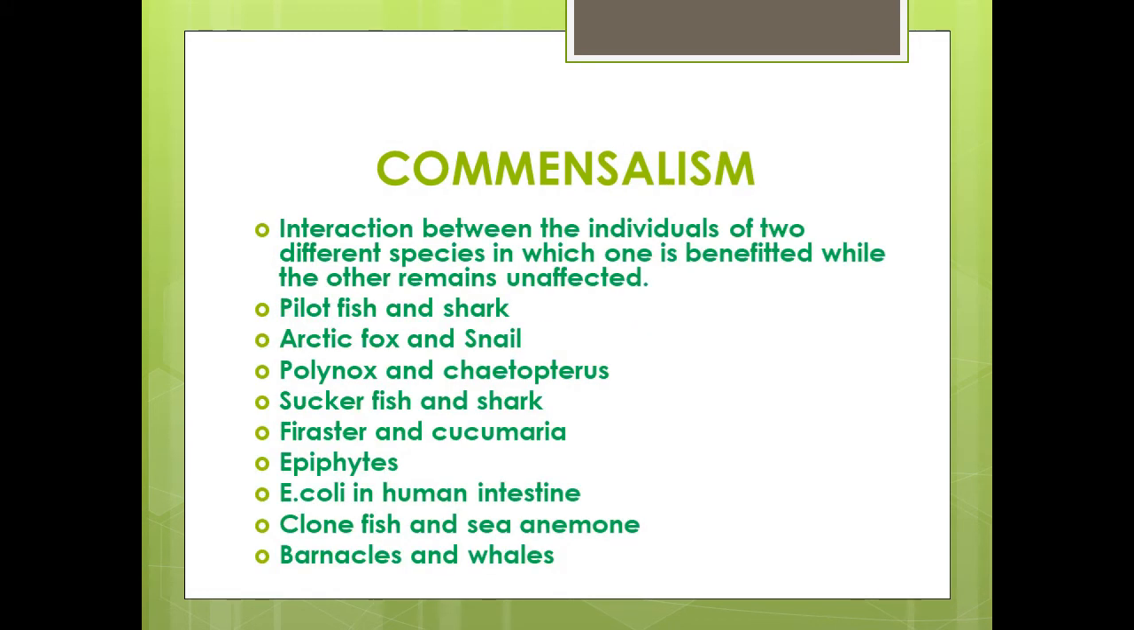Commensalism is an interaction between the individuals of two different species in which one is benefited while the other remains unaffected. The organism which is benefited is called a commensal, and the one that provides the benefit to the commensal is called the host. Now let us look at some interesting examples of commensalism. Pilot fish and shark: the pilot fish follows the shark and eats the leftovers. So here the pilot fish is getting a free travel while the shark is neither affected nor benefited.